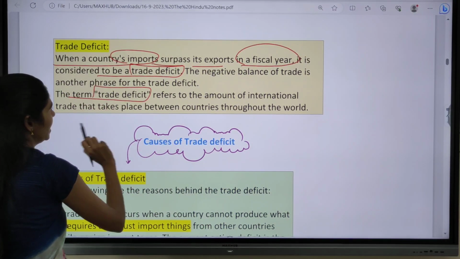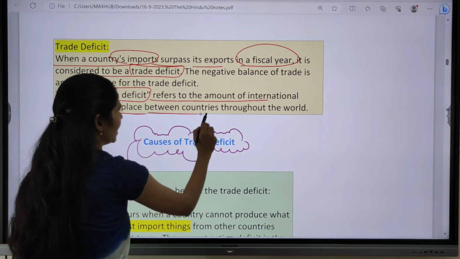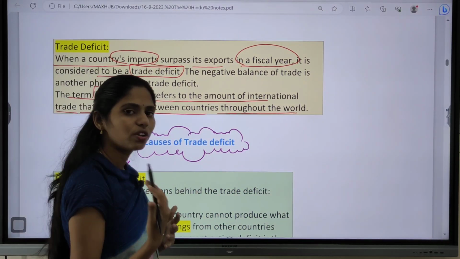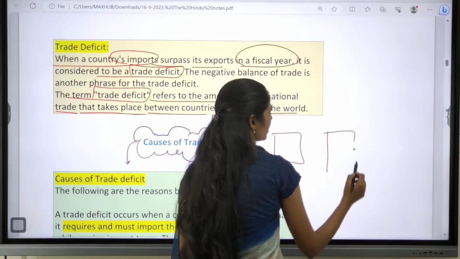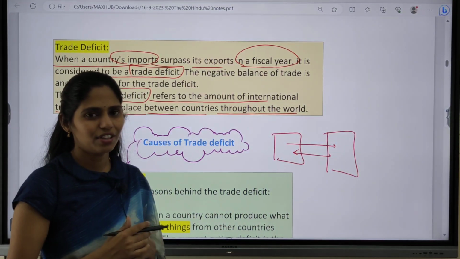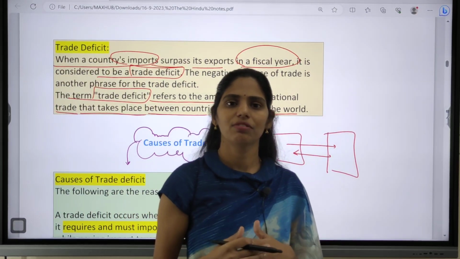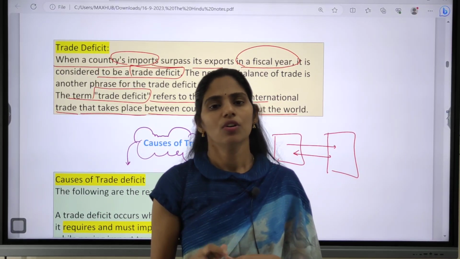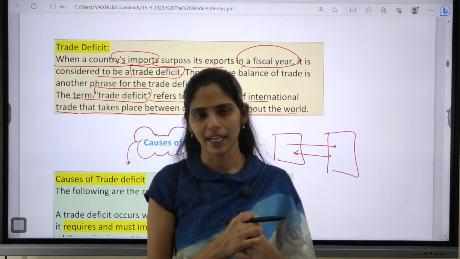The term trade deficit refers to the amount of international trade that takes place between countries throughout the world. So whenever we are going for international trade, means trade between the countries, why do we need to focus on trade? Each and every country is not self-sufficient. Every country will be having some deficiency. So to fill that deficiency or vacuum, we go to another country and bring that resource or those goods that we are in need of, right?